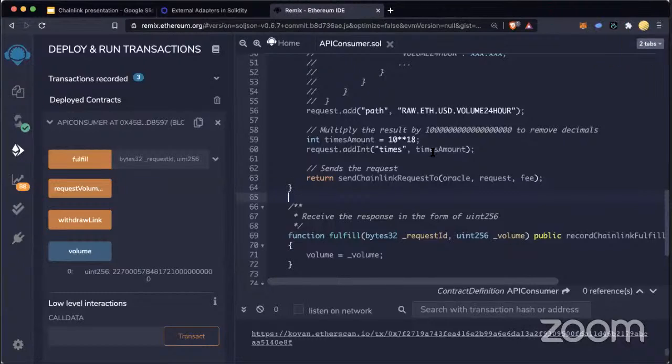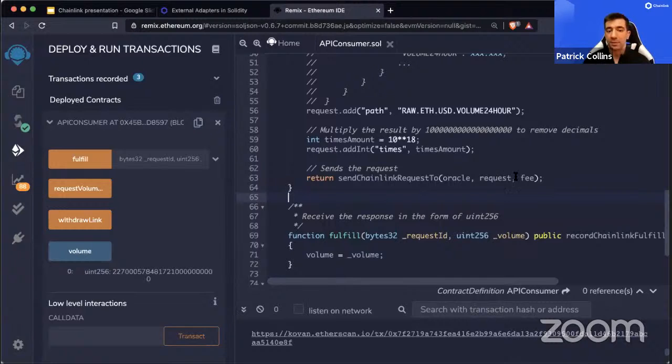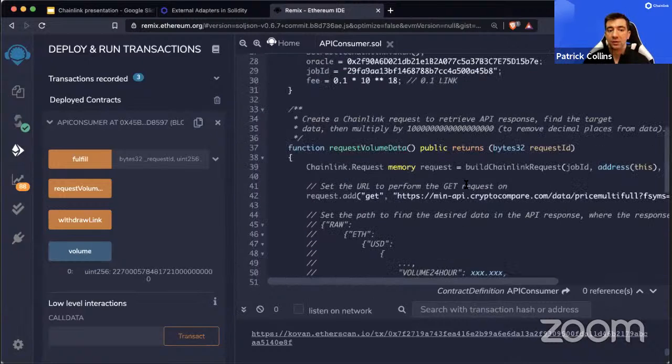Okay. I wanted to ask how the node operators are making money in this. Yep. Yeah, good question. So they get paid in Link. So that fee that we pay them, they get paid in Link.